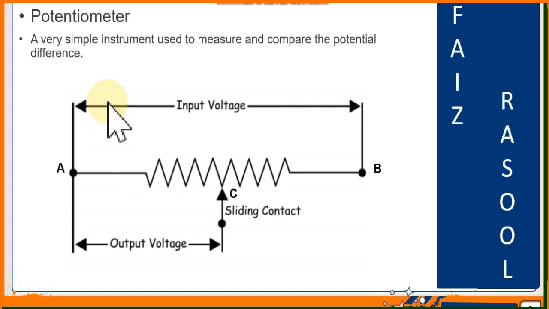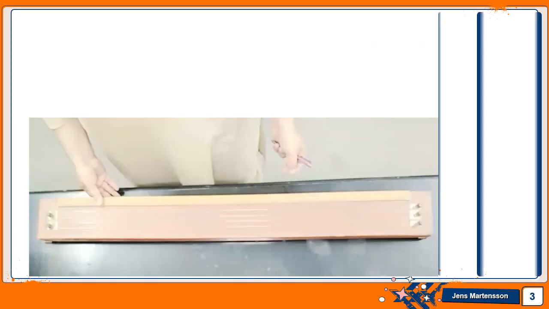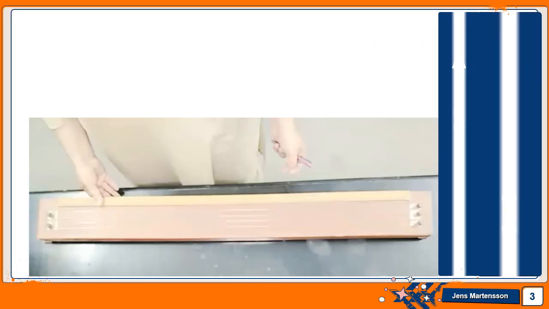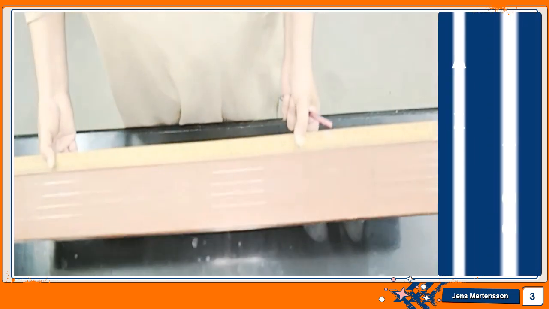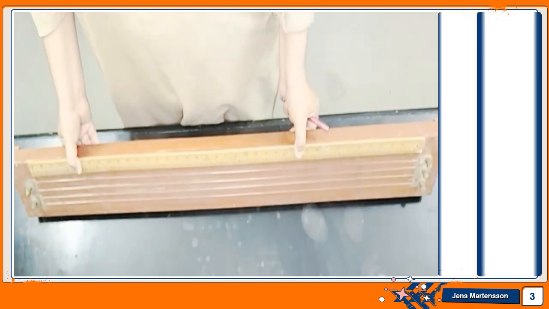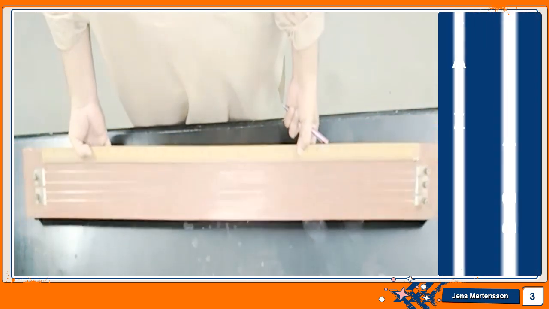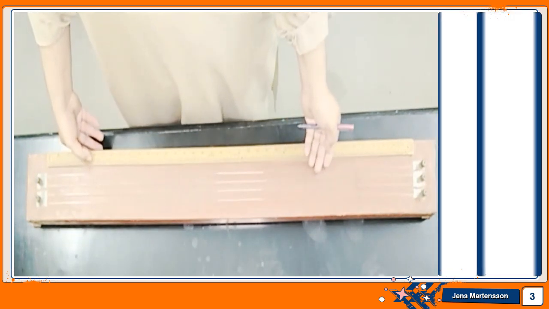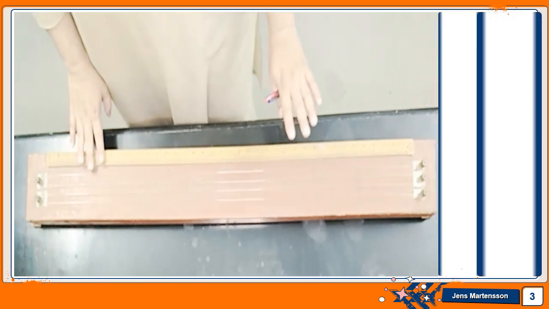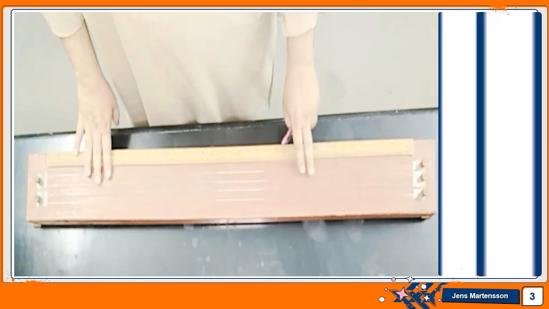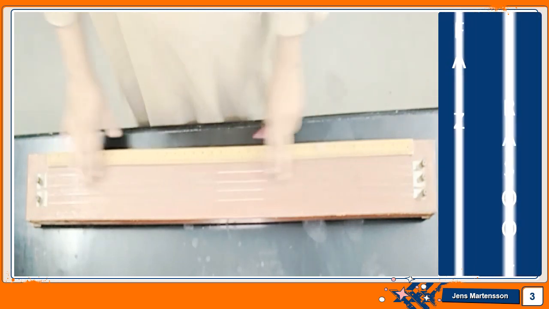So first of all, we are going to discuss the potentiometer with the help of a video. So students, it is a potentiometer. As said earlier, it's a very simple instrument: a wooden board and a wire of uniform cross-sectional area and resistance R. So it only has two parts. One is the wooden board and the second is the wire of uniform cross-sectional area and resistance R.